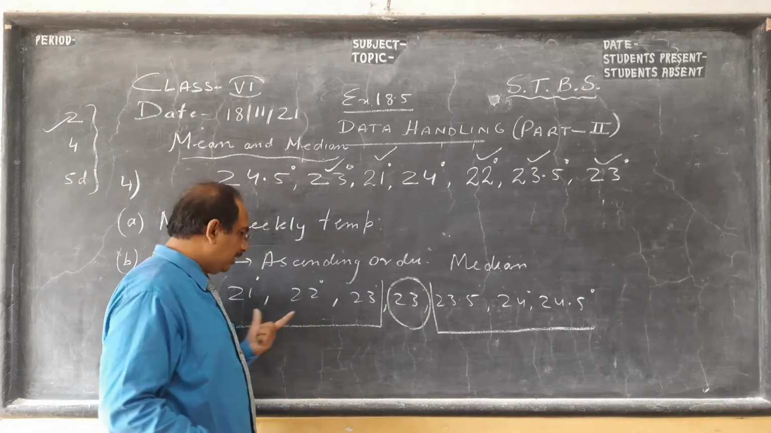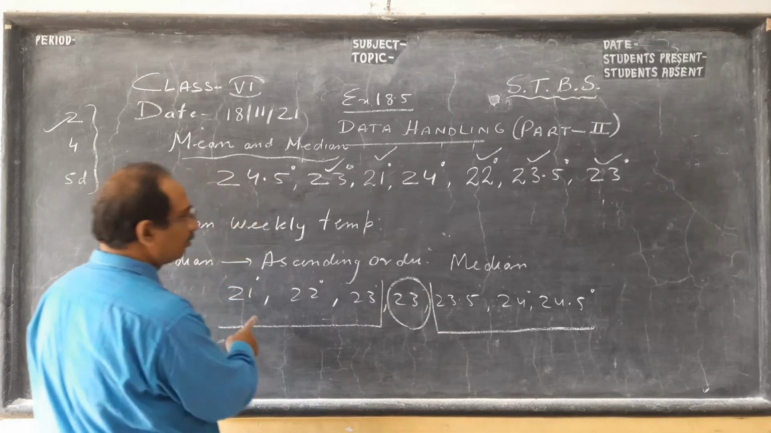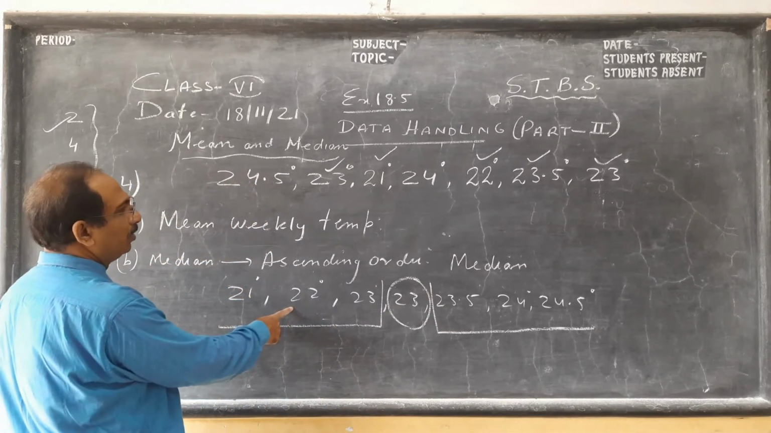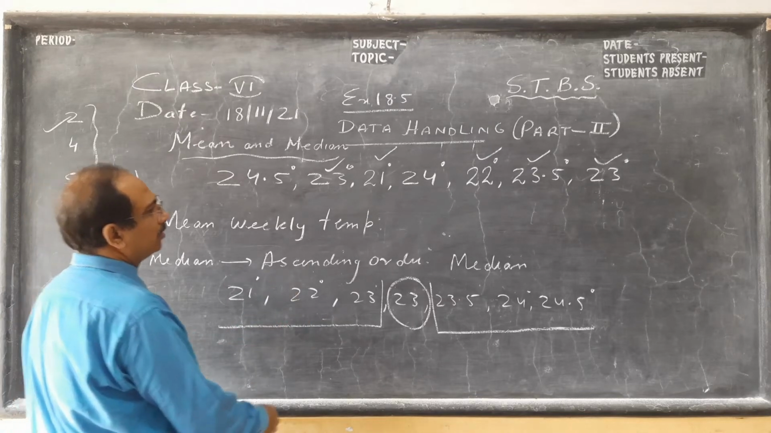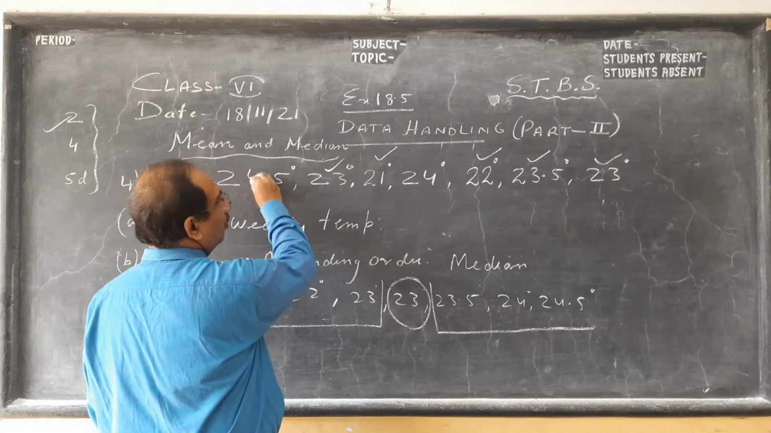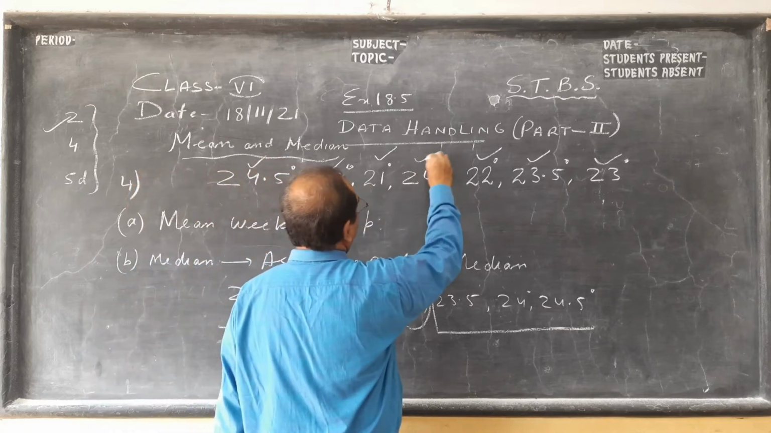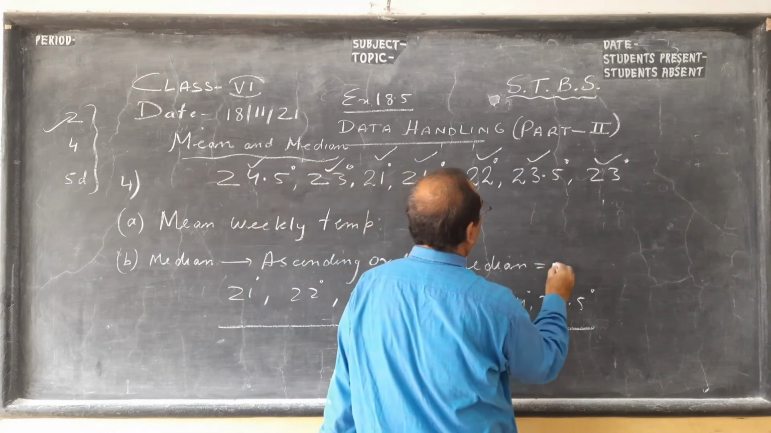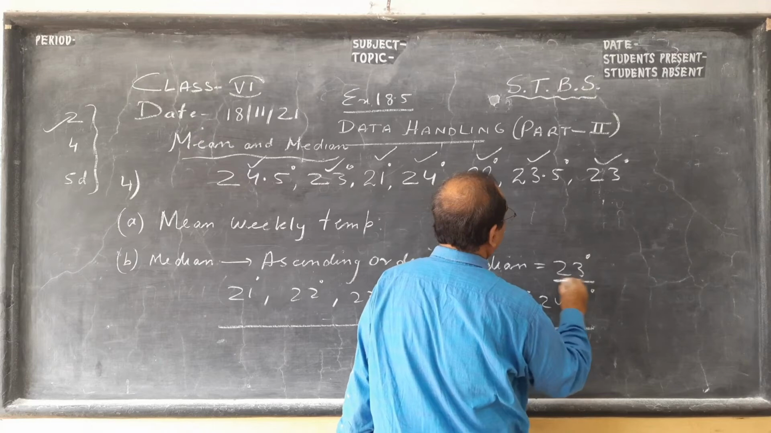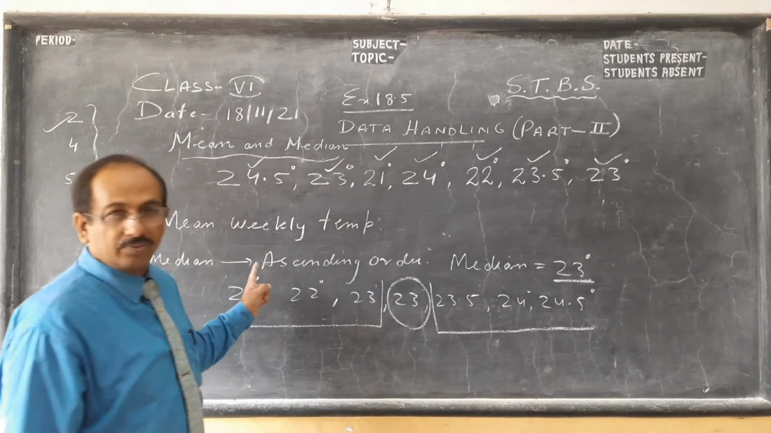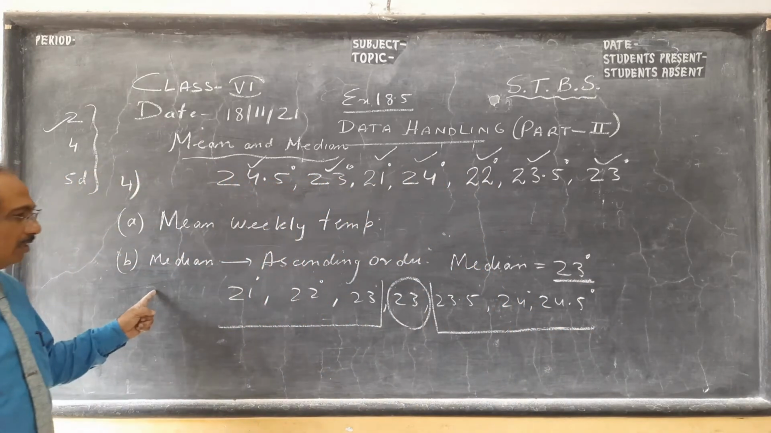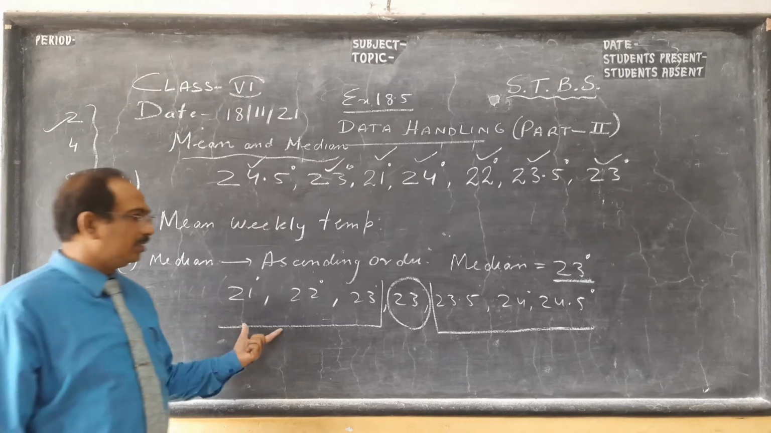You put them in ascending order from small to big. Okay, 21 was smallest, 22, 23, 23, 23.5, 24 and 24.5. So the median is also 23. Okay, mean was also 23 if I remember. Okay, so median is also 23, the middle one.